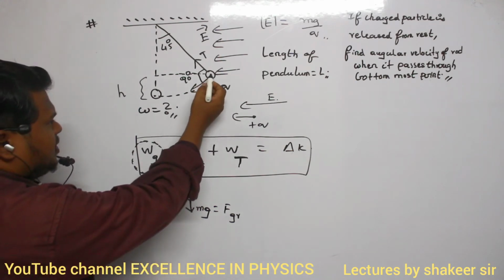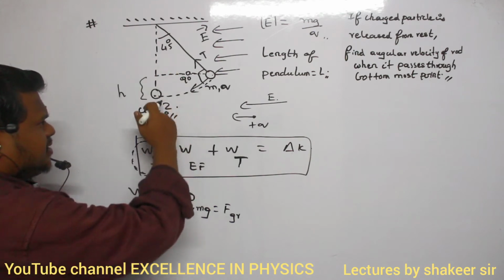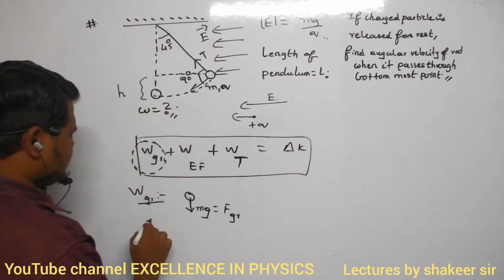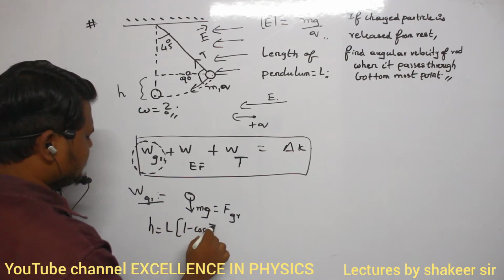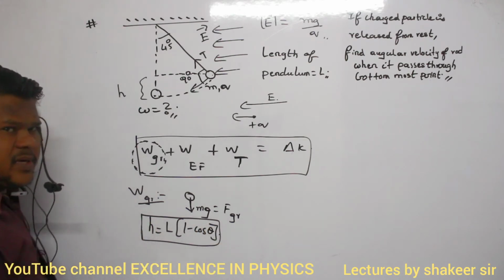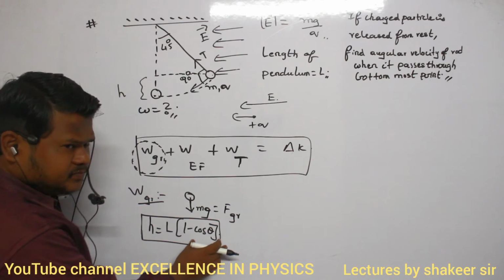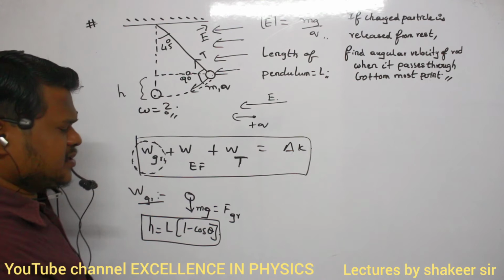And the pendulum has reached from here to here. So what is the vertical height it has reached? It has come down by h height. How can I calculate this h value? h is equal to L into 1 minus cos theta. This equation we have studied many times. If the pendulum has covered an angle of theta, then the vertical displacement is h equals L into 1 minus cos theta.